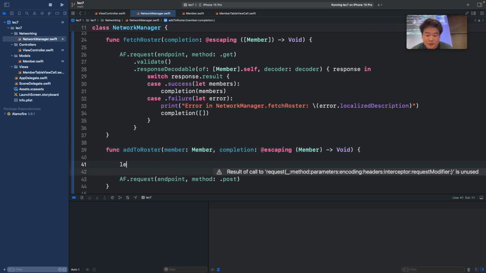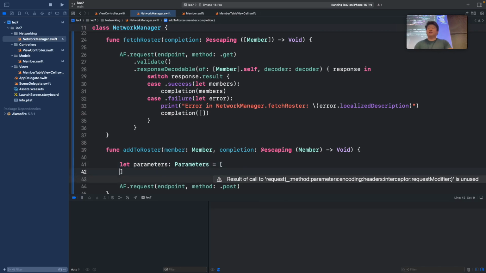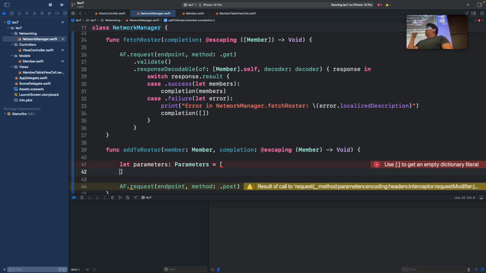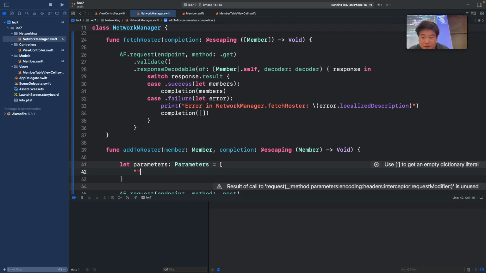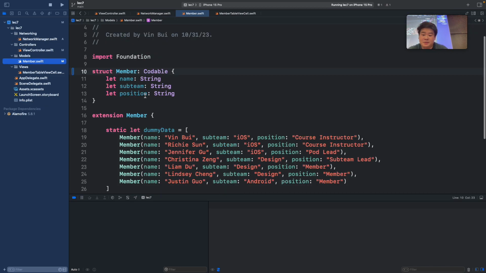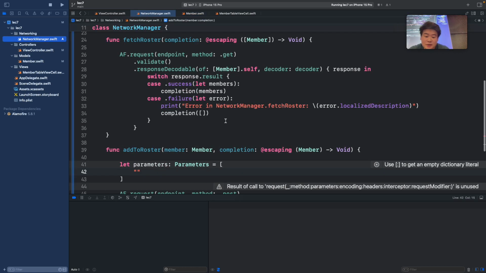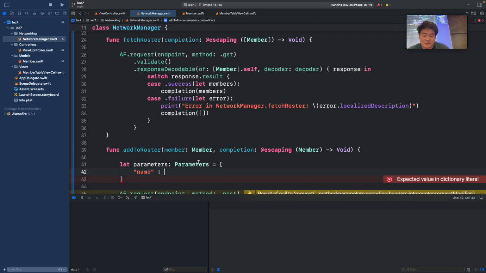And to do that, we want to define our parameters that we want to plug in. And I believe there is a custom class called parameters, which is essentially a string dictionary. So this is sort of our JSON formatted string. For our first parameter, from our model here, you can see that we have name, subteam, and position, and they're all strings. So we go back here, since JSON has string keys, we always want to put our key name as a string.